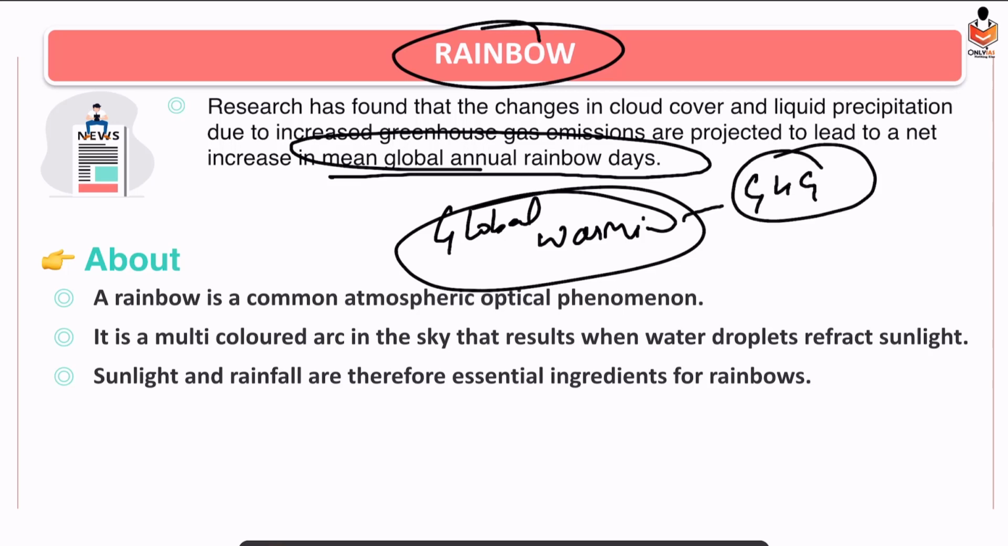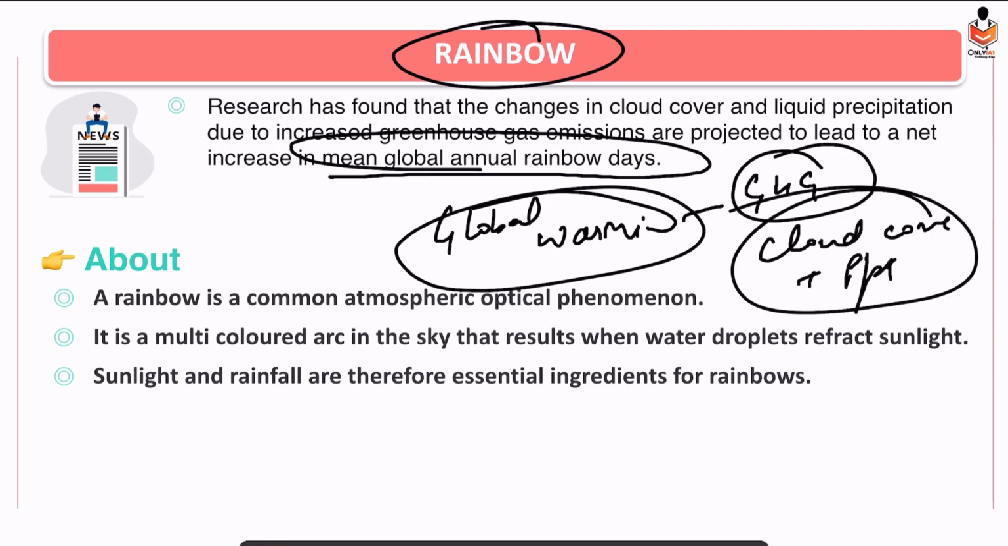Because of this, there are changes in cloud cover and also precipitation. We need cloud, precipitation and sunlight. These are the basic elements we need to form rainbows. So if climate change is affecting the amount of cloud cover and precipitation, this is leading to a change in rainbow days also.